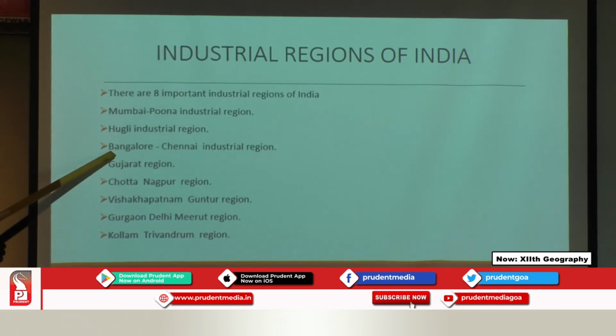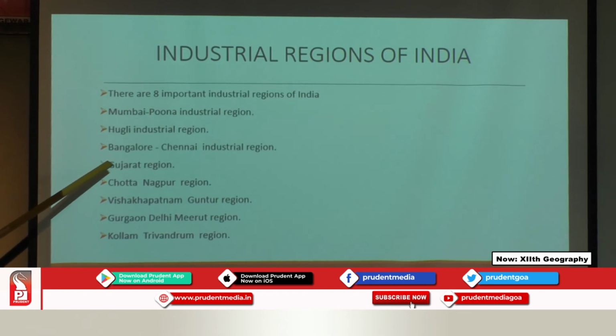Bangalore is famous for HMT, though HMT has become history because it has already stopped its production. Hindustan Aeronautics is also there. All these industries are located in the Bangalore-Chennai region. The Chennai region is generally famous for textile sectors and so on. Now the Gujarat region is very much famous for the cotton textile sector. The leading supplier of cotton textiles in the Indian market is the Gujarat region.